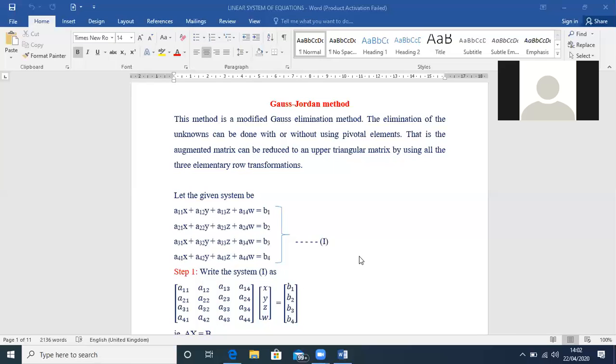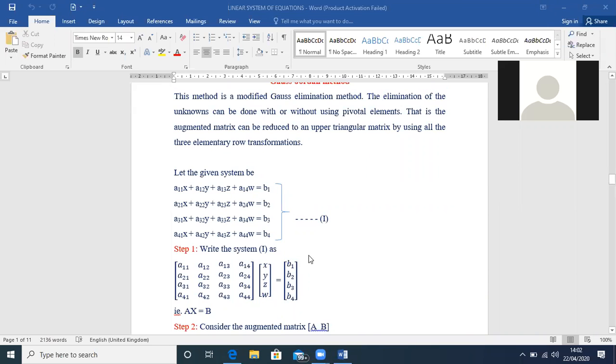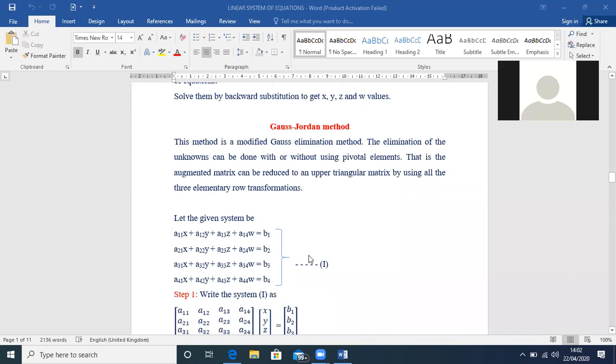You can use them in this method in order to reduce the augmented matrix to the triangular matrix. Whereas such provision is not there in the Gauss elimination method. There you have to use the pivotal element and the elimination has to be done in a systematic order.